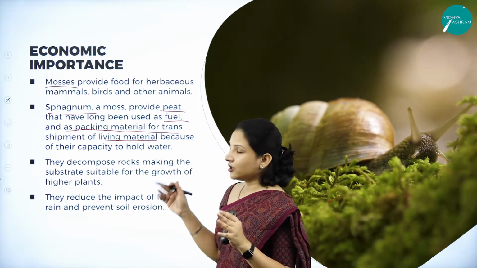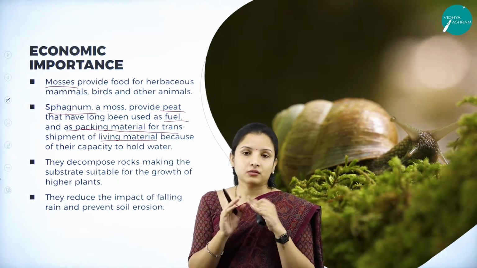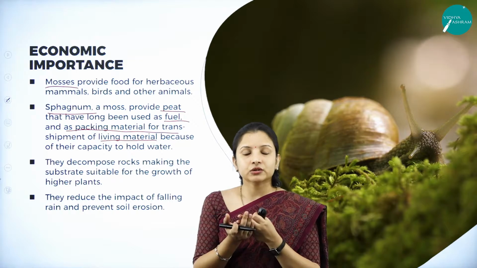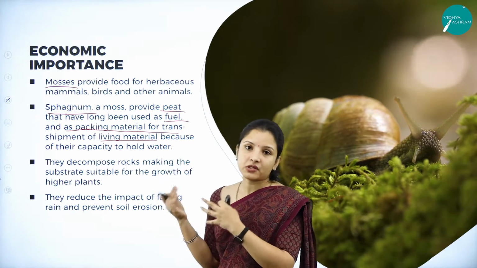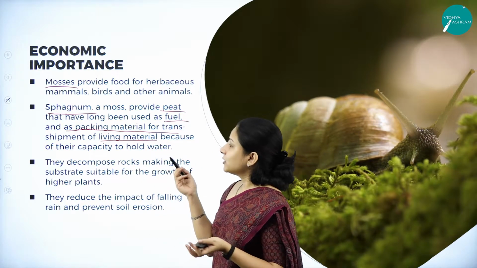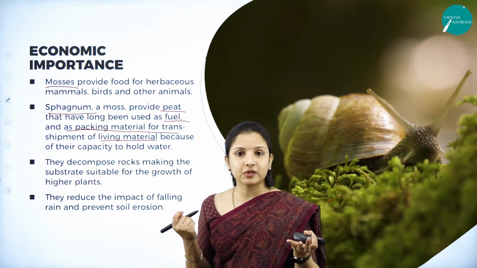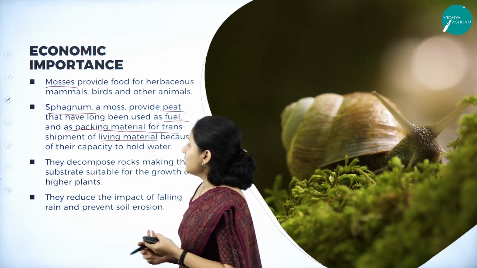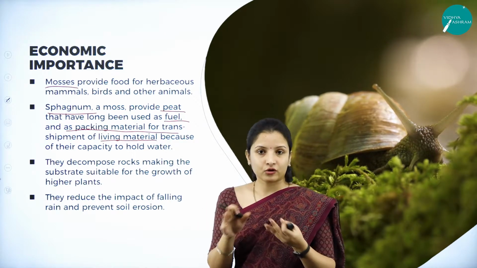The same way here. What happens here is they wrap the flower, or at least the stem of the flower, in this moss, so that it will keep providing moisture to the flower and it can be transported from one country to another country. So that is how, because mosses have the capacity to hold water, they are used as a packaging material for transshipment. And also moss, I told you, grows on substrata like rocks.